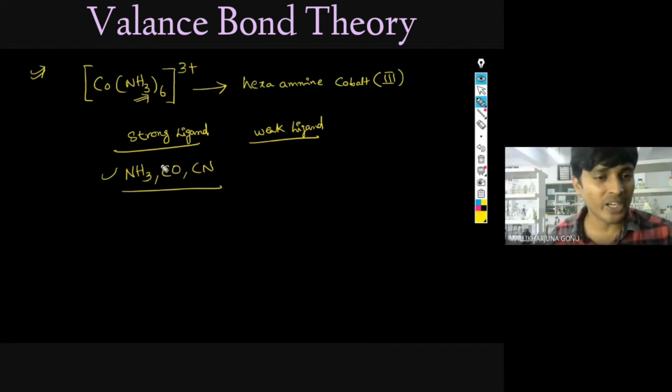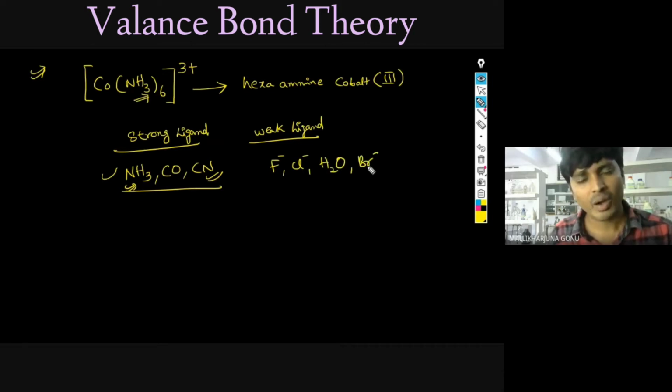Weak ligands: apart from these, any other ligand you see, consider it a weak ligand. In higher studies you will study this differently, but for the standard of 12th, you have to keep these things in mind. Strong ligands are NH3 and cyano, amine and carbonyl. Weak ligands are like F minus (fluoride), chloride, H2O, bromide. En is not a weak ligand. There is also the spectrochemical series that you have to study.